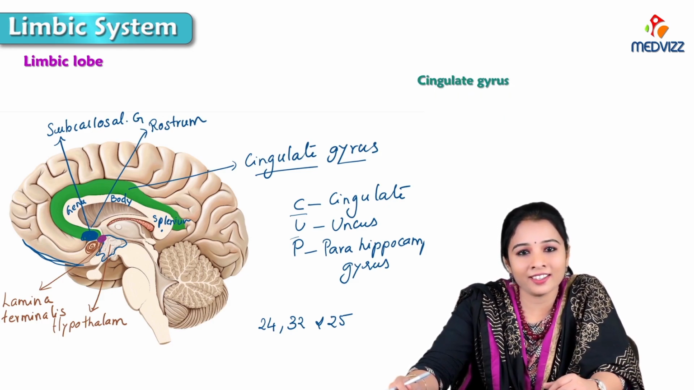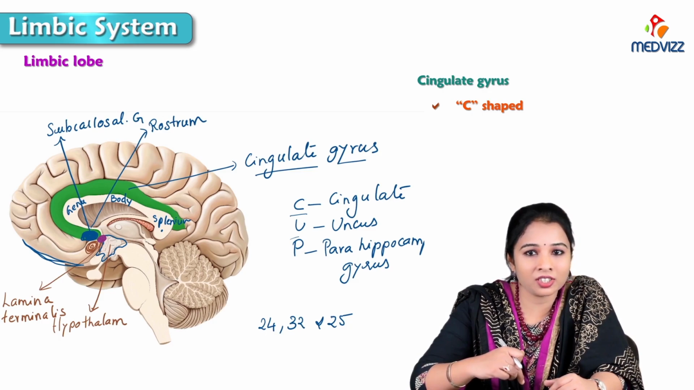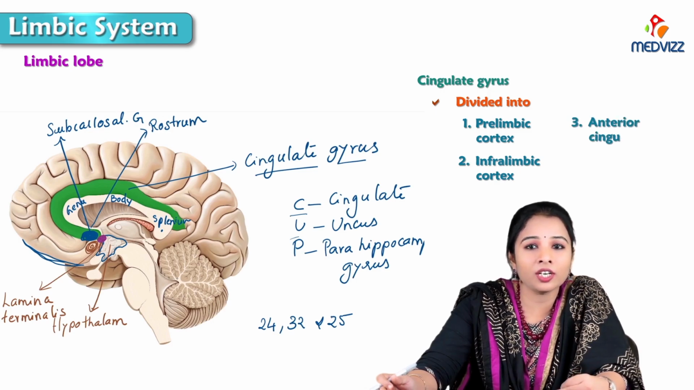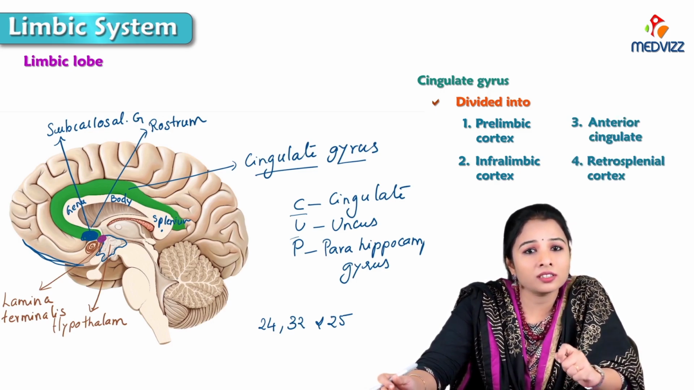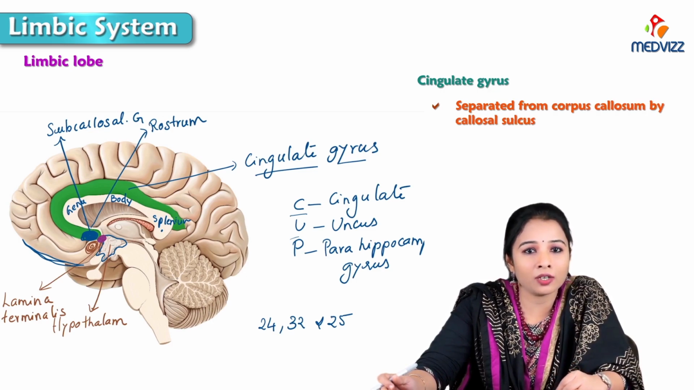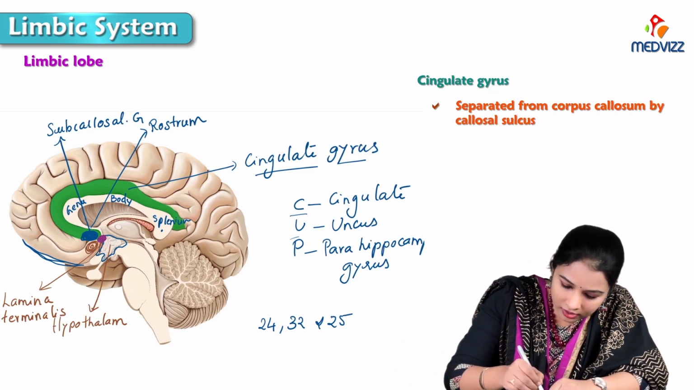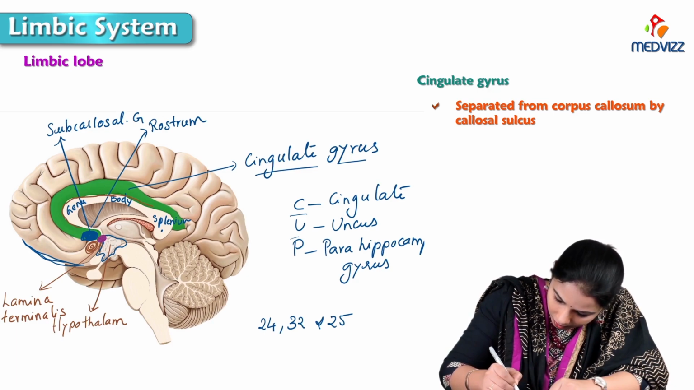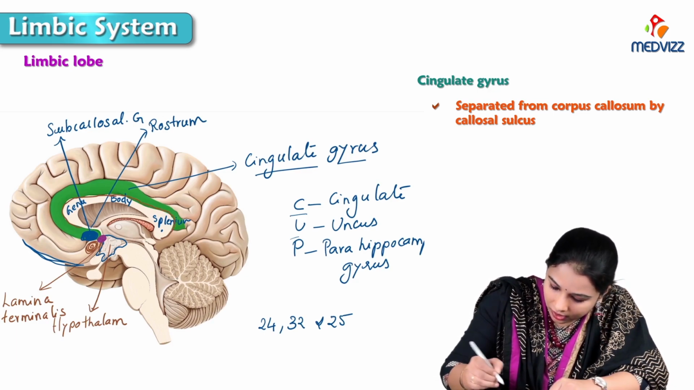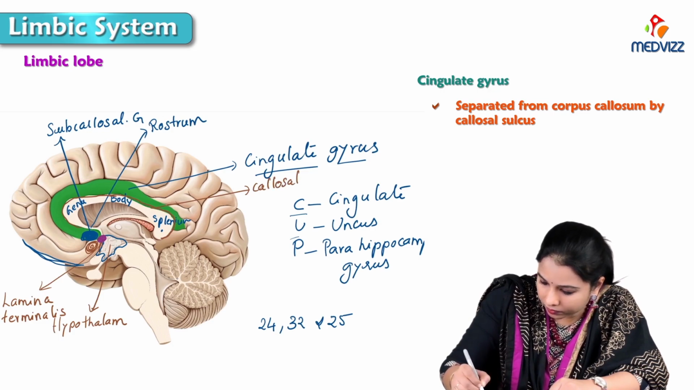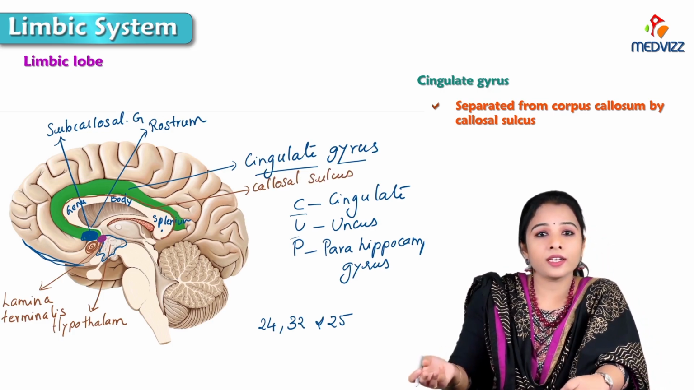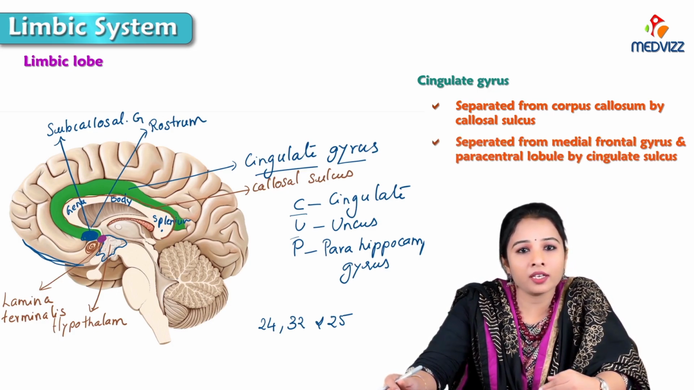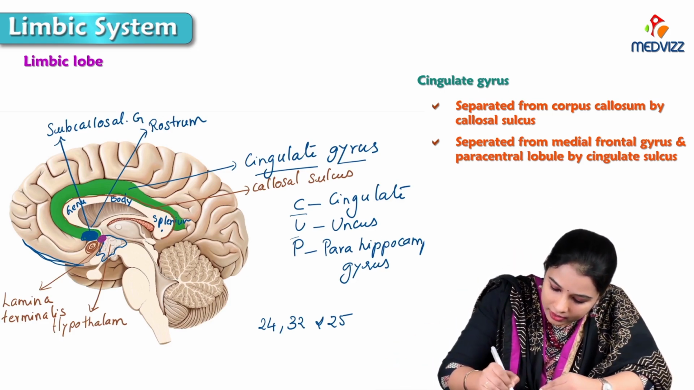Next, the cingulate gyrus. It is a C-shaped structure. We can divide it into four parts: prelimbic, infralimbic, anterior cingulate and retrosplenial cortex. The cingulate gyrus is separated from the corpus callosum by a sulcus called the callosal sulcus. So along the corpus callosum, if you draw a line about the corpus callosum, that is the callosal sulcus, which separates the cingulate gyrus from the corpus callosum. And from the medial frontal gyrus and paracentral lobule, it is separated by the cingulate sulcus.